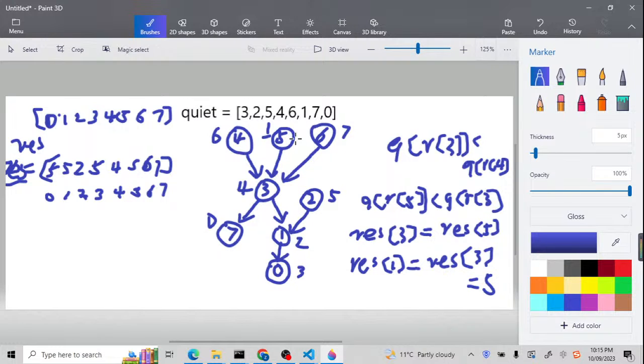So let me first check 4, 5, and 6. For 4, 5, and 6, there's no node that is even richer than itself, so we just need to return itself: 4, 5, and 6. Now let's check the 7. For the 7, the quiet value is 0, because at index 7 the quiet value is 0. There's no person with a quiet value less than this person 7, because there's no quiet value less than 0. So we just need to return the person itself, this 7.